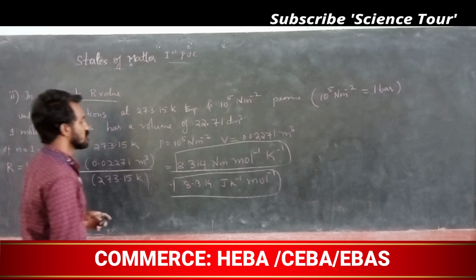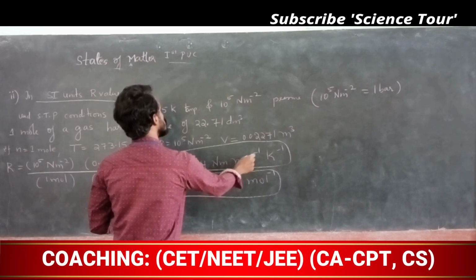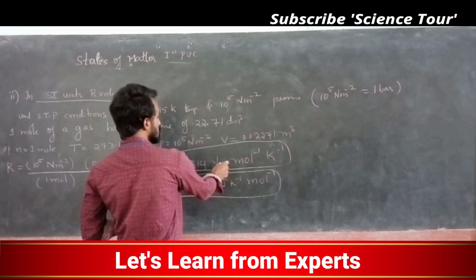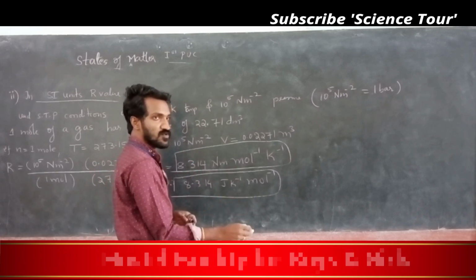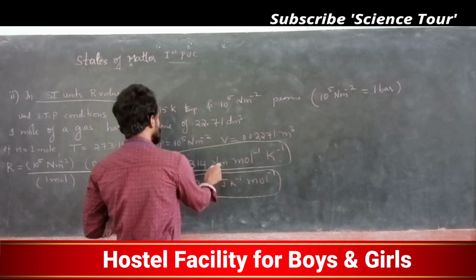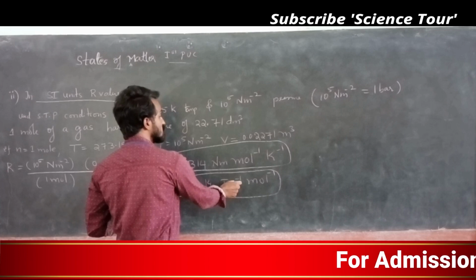Understood? So I will get the answer 8.314 Newton meter mole inverse Kelvin inverse. Newton meter you can write as joule also. Newton meter is nothing but joule. Understood? So you can modify this to 8.314 joule Kelvin inverse mole inverse.